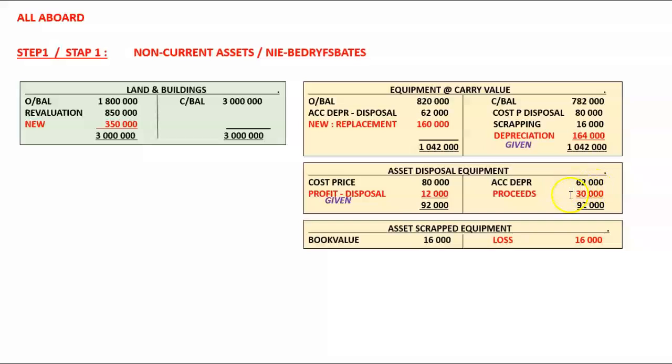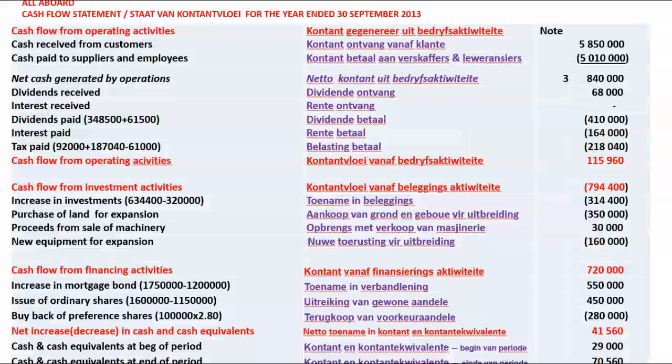So now, therefore, we can go and determine the proceeds on the sale of the assets. That is the balancing figure in our asset disposal account. Once we have the proceeds, we can go back to our cash flow statement, cash flow from investing activities, proceeds from the sale of machinery, 30,000 rand. So you park it immediately and then you can forget about that.